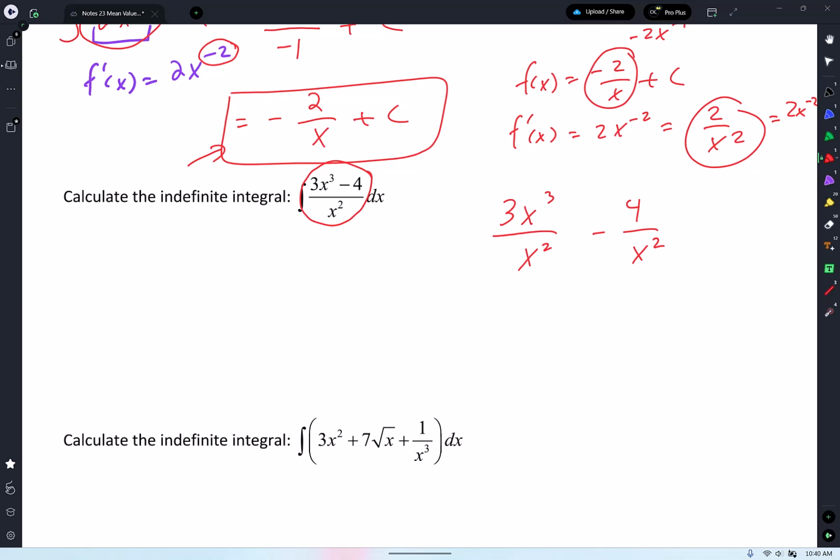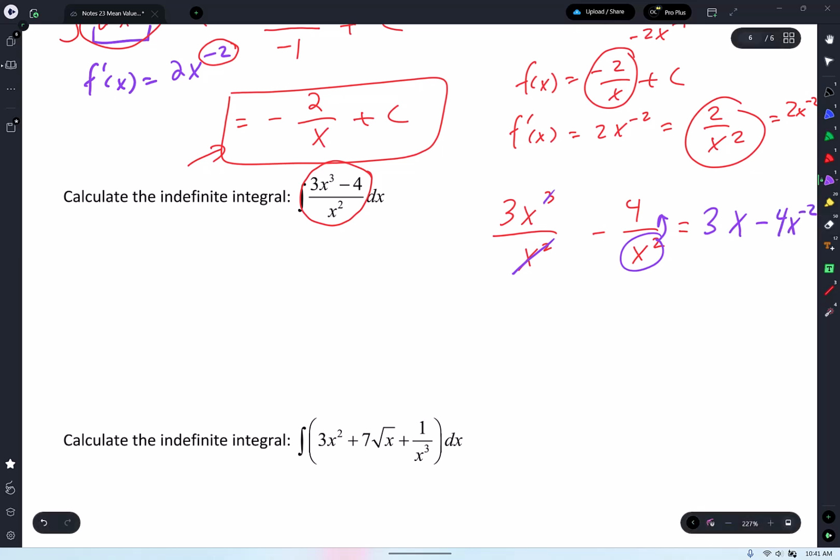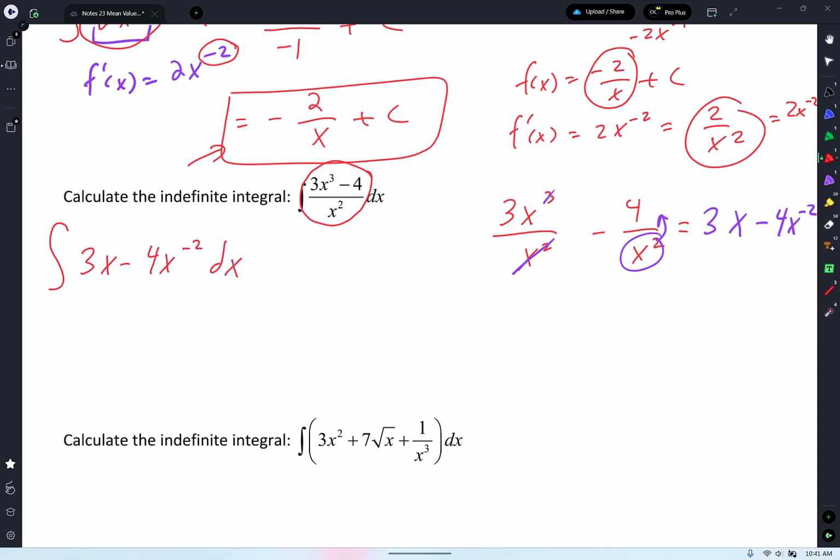Ready? I'm undoing his algebra, guys. X squared cancels out. I take out 2 of those. Now that becomes x to the power 1. And then I'm going to bring that x squared up to make life easier. So I have this: 3x minus 4x to the negative 2. Here's what I'm going to do. I'm going to write the integral symbol, because for now that really stands for sum. I'm going to write my integral symbol, and I'm going to write 3x minus 4x to the negative 2 dx. I kind of want to put parentheses, but we don't know any better, so we're not going to do that.